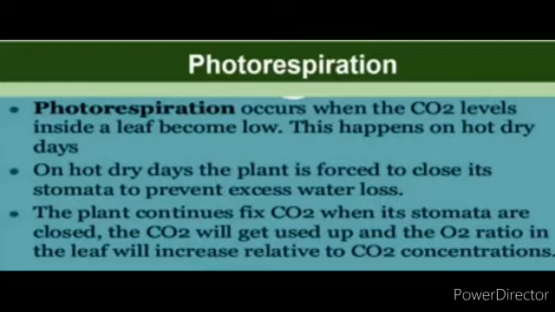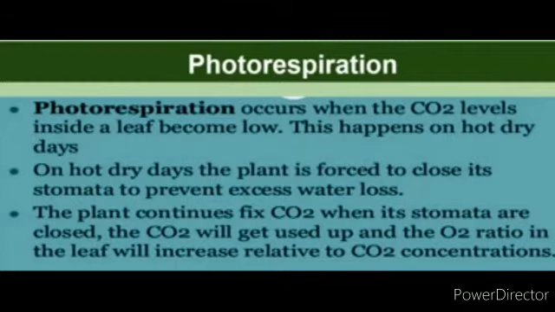This happens on hot, dry days. On hot, dry days, the plant is forced to close the stomata to prevent excess water loss. The plant continues to fix carbon dioxide when its stomata are closed. The carbon dioxide will get used up and then the oxygen ratio in the leaf will increase relative to carbon dioxide